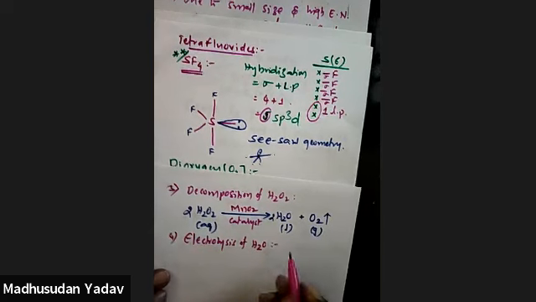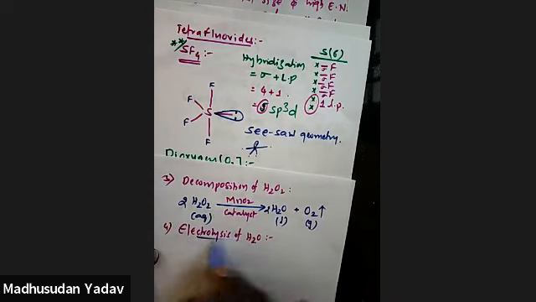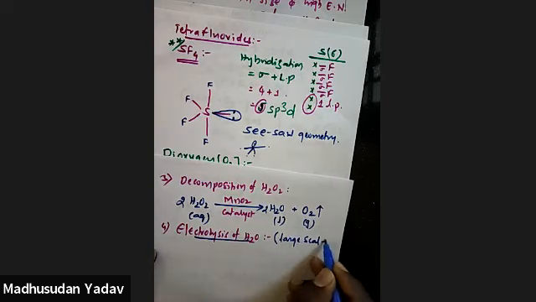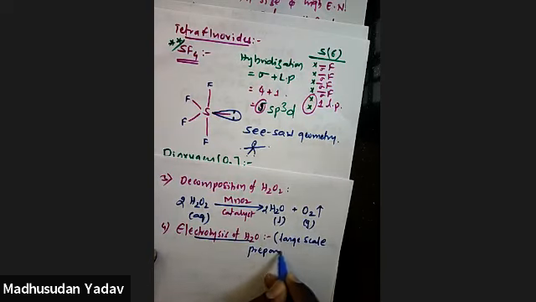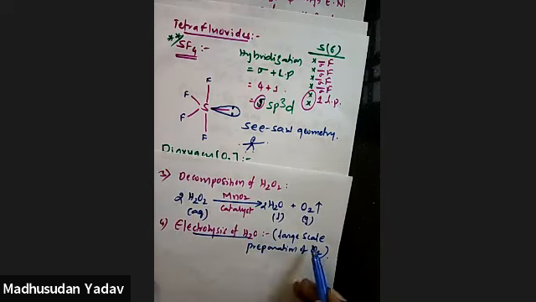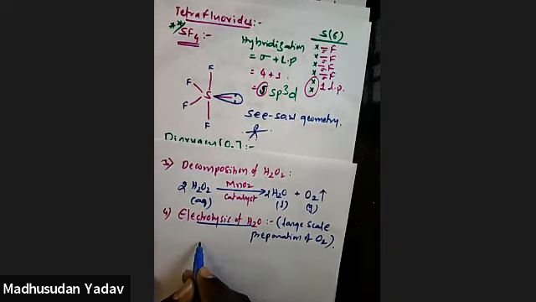So water, since it is largely available, you can use this electrolysis of water for large scale preparation of oxygen, because water is highly abundant. You can use it for some thousands of liters of oxygen production. Okay, so it is a large scale preparation method. So what happens when water is electrolyzed?